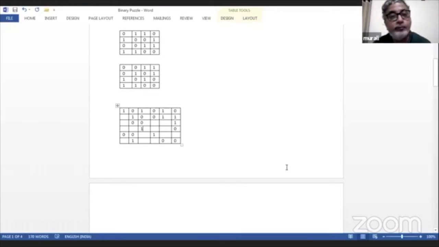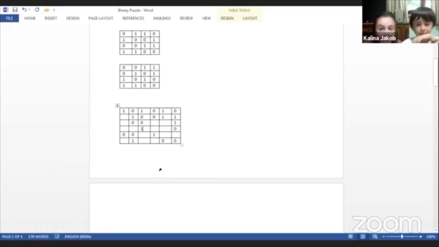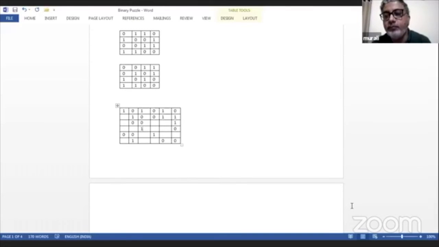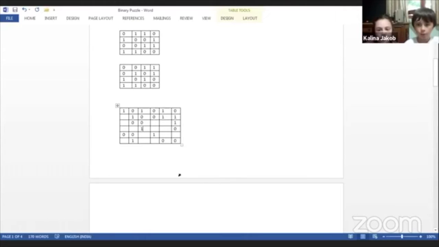Jacob. Now tell me which row, which column do you want to select? Jacob? Fourth row and fourth column. Okay. 1. Why?